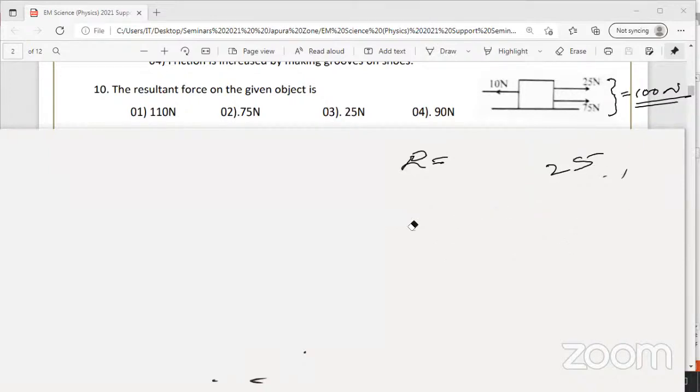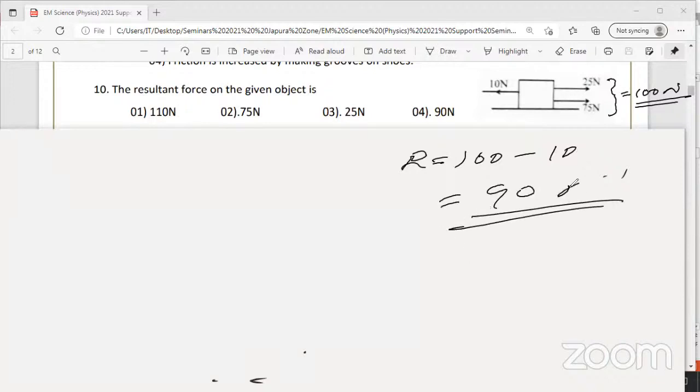Then what is the answer here? 100 Newton minus 10 Newton. The answer will be 90 Newton. What is the answer for question number 10? Sorry, 100 minus 10 is 90 Newton. Question number 10, answer is the 4th. Question number 11, the 11th MCQ.